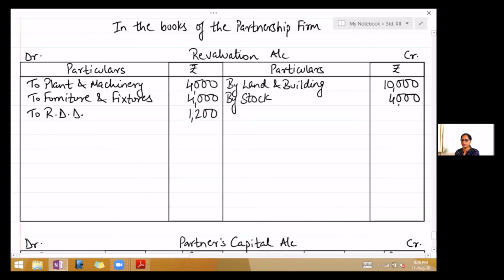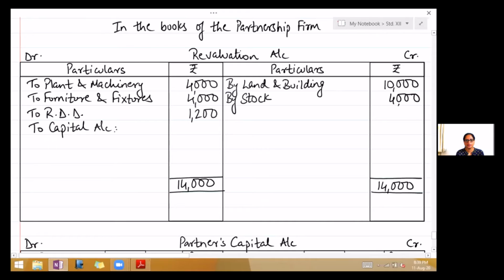So now we have finished with the adjustments. We will start closing the accounts. First, we will close revaluation account, find out profit or loss on revaluation. See there which side is greater. If you see the total, it's the credit side which is greater. So take the total of the credit side. It's 14,000. Write it on the debit side, 14,000. Now you know that the debit is less. So the balancing figure will come here, which has to be transferred to capital account. So write to capital account.